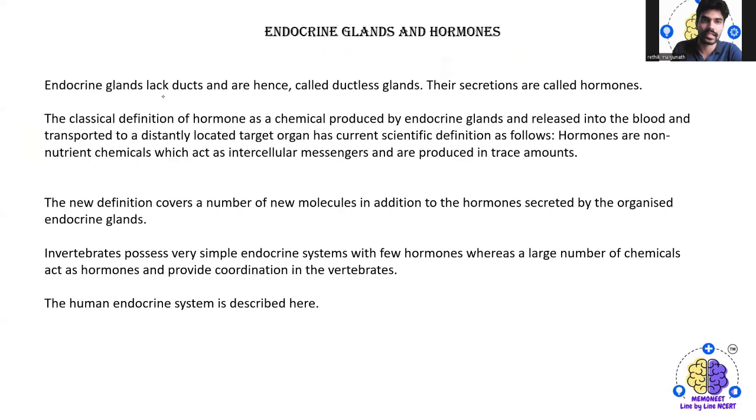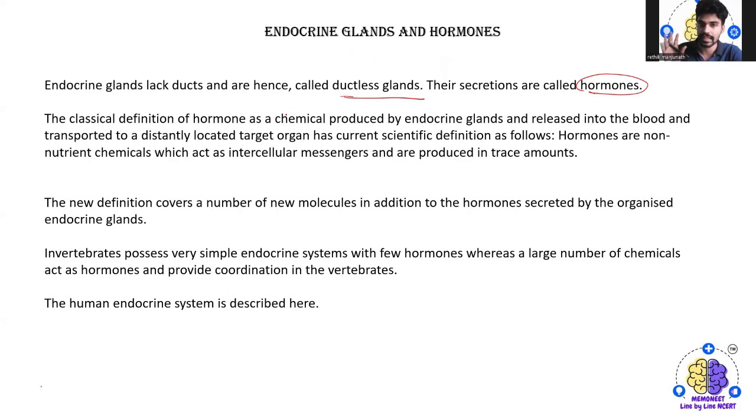So, endocrine glands lack ducts and hence they are actually the ductless glands. The major function is that they secrete hormones. The classical definition of hormones is a chemical product produced by an endocrine gland, released into the blood and transported to a distally located target organ.